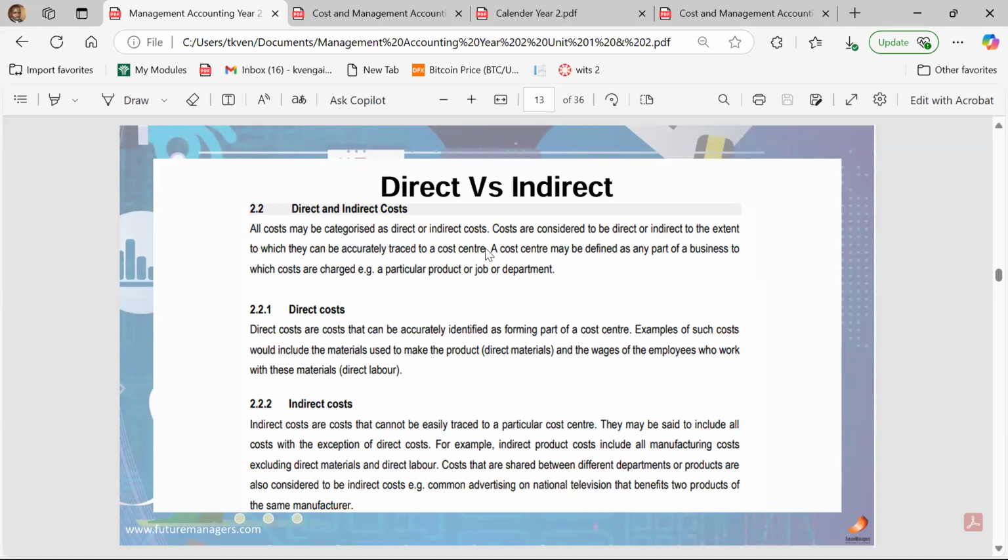We are saying that whatever it is, it is directly involved in the manufacturing process of the thing that we want to manufacture.